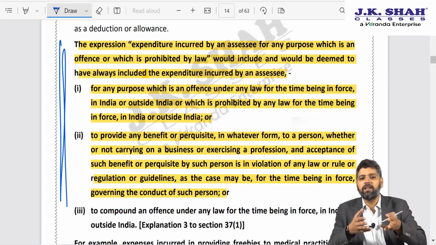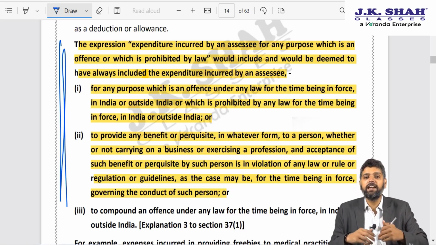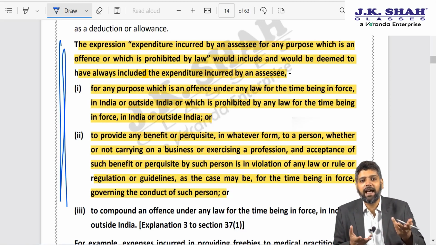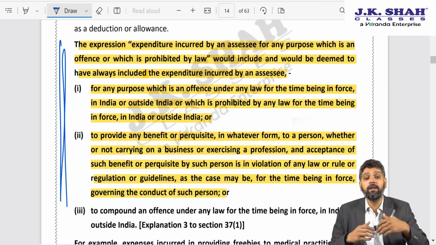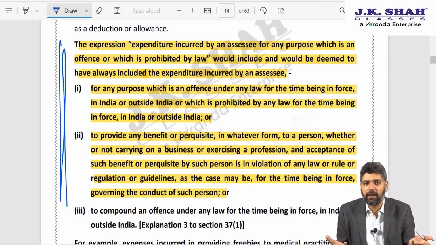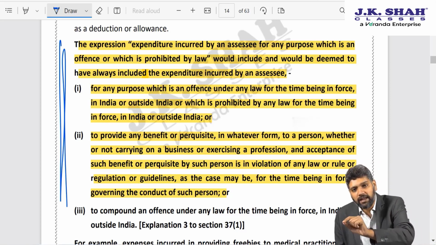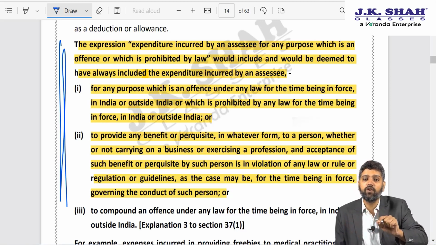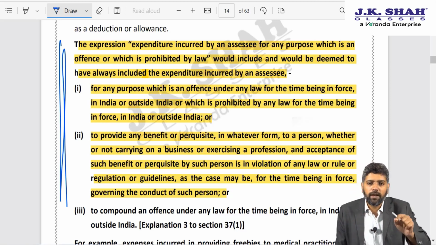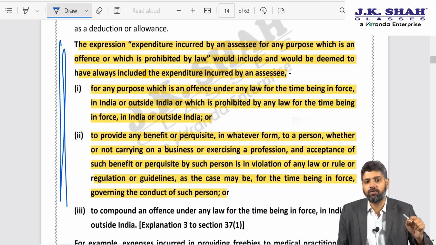If accepting something is wrong, then facilitating that is also wrong. It is as good as, say, I gave a bribe to some government authority. Accepting a bribe is a crime. Naturally, even facilitating that should be a crime, as simple as that. You cannot look at every rule and regulation only in the light of legal language. You have to look at some things based on public policy. So the Supreme Court took a larger perspective of the issue.